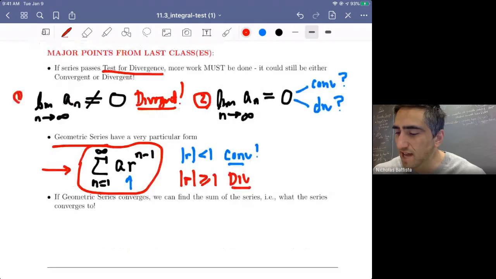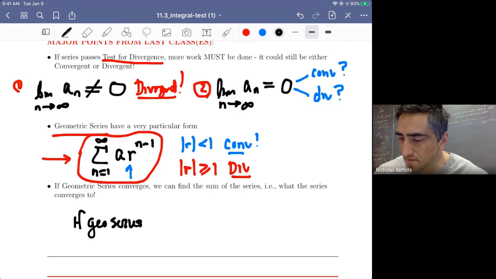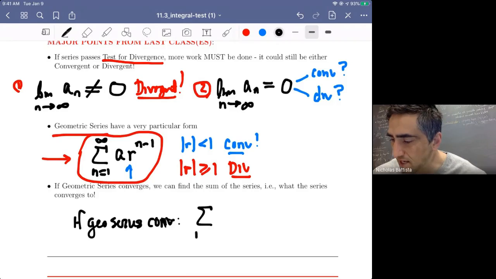So very quickly, the last thing I'll say about geometric series is that if it converges, the unusual thing about geometric series is we know what it actually converges to. That is, we know what that sum of infinitely many numbers equals.